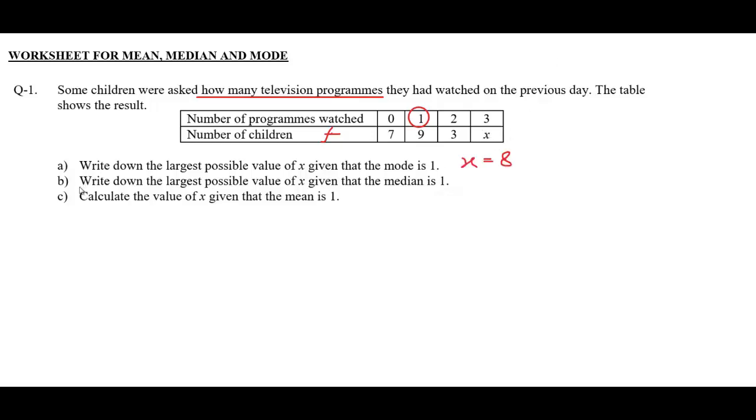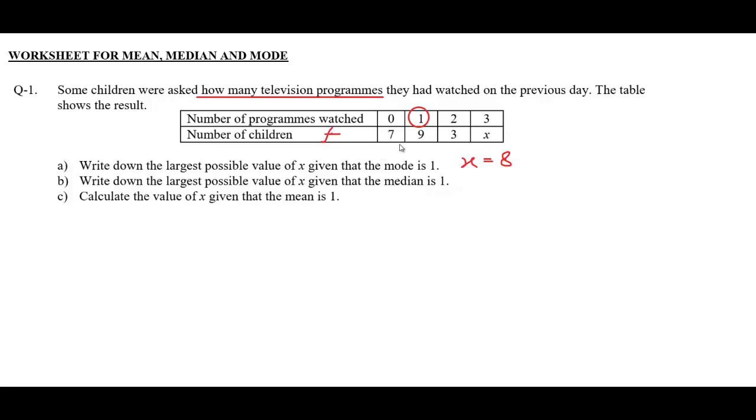In the B part, write down the largest possible value of x given that the median is 1. Here, this median is 1. So, let me write this frequency table in a raw data form so that you can understand in a better way.